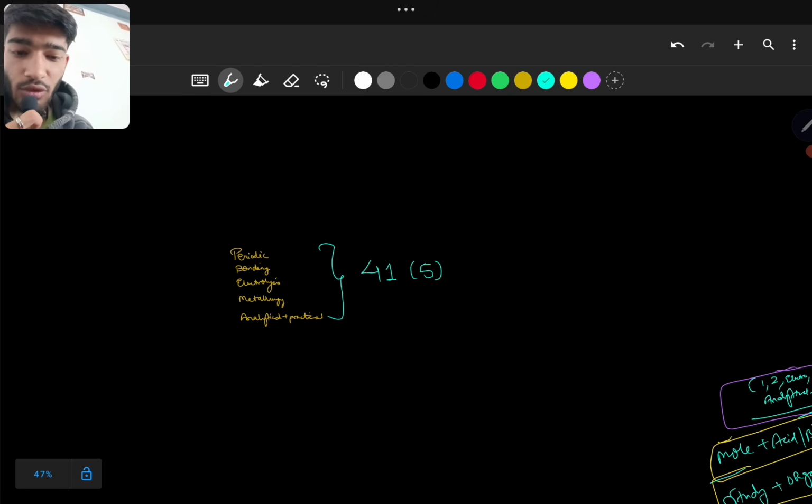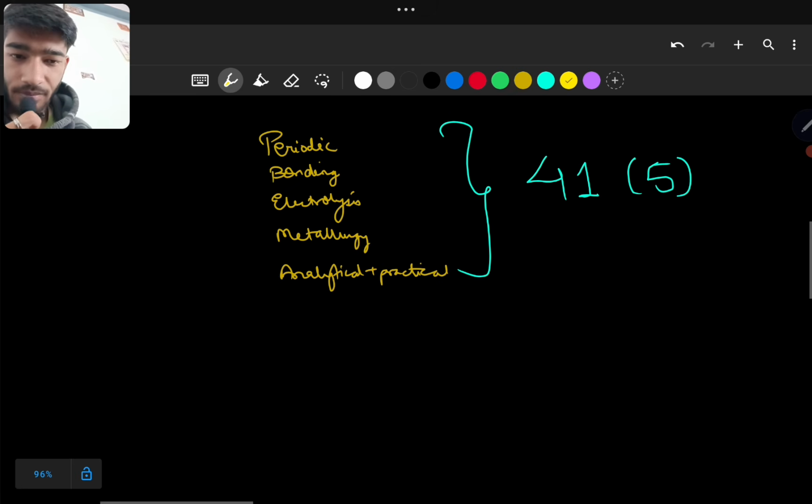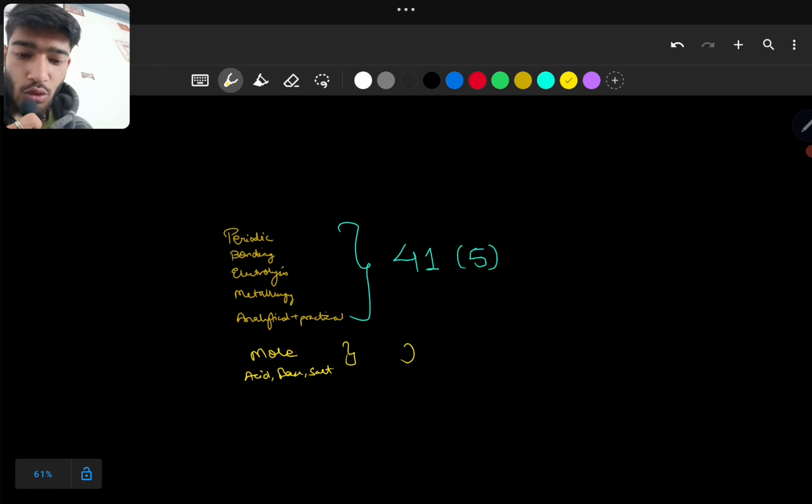Only 5 chapters. And then after it you have mole concept and acid, base and salt, which are of 24 marks and 2 chapters.